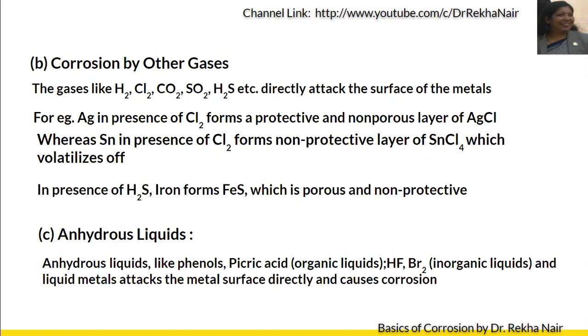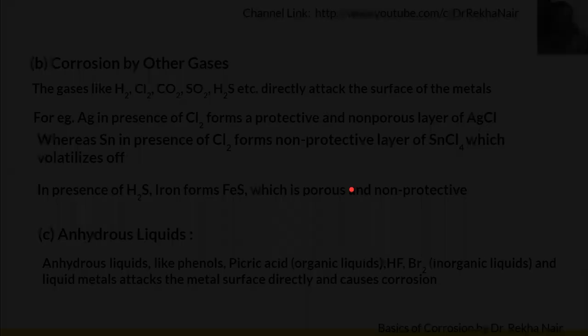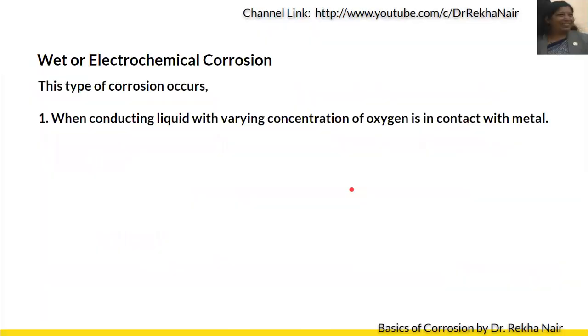So all these three types have now been discussed: corrosion by oxygen, corrosion by other gases, and corrosion by anhydrous liquids. Now, let us discuss the mechanism of corrosion. I said there are two different types of mechanisms, wet corrosion and dry corrosion. Dry corrosion includes corrosion by oxygen, other gases, and anhydrous liquids and solvents, and here we are considering corrosion in the presence of water.